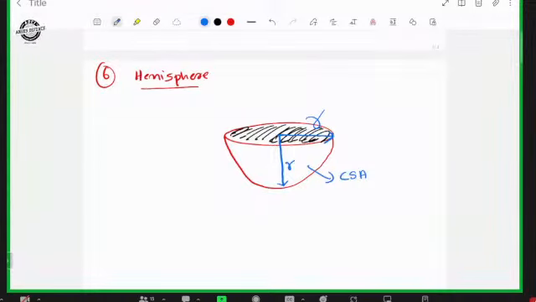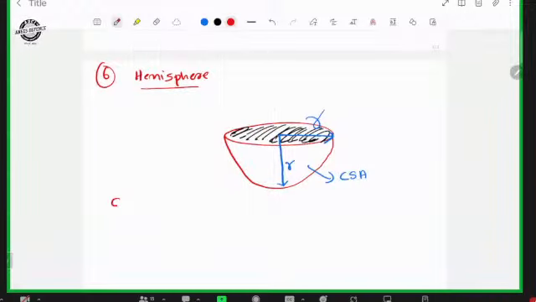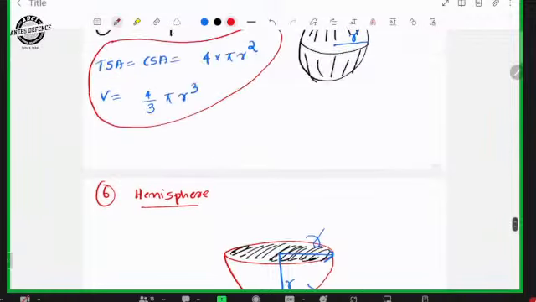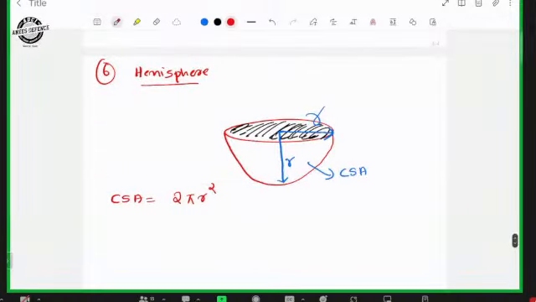Hemisphere means half of it. So curved surface area will be half of the total sphere. That means 2 pi r square. In sphere, it is 4 pi r square. Here, the curved surface area is 2 pi r square, 2 into area of a circle.